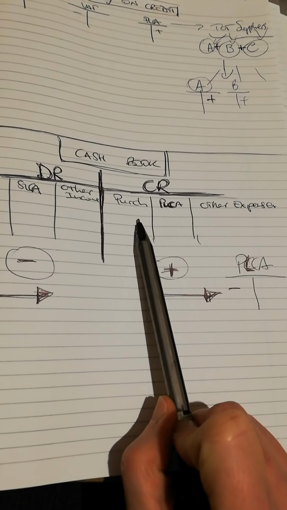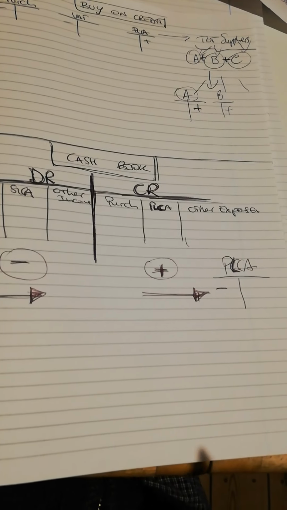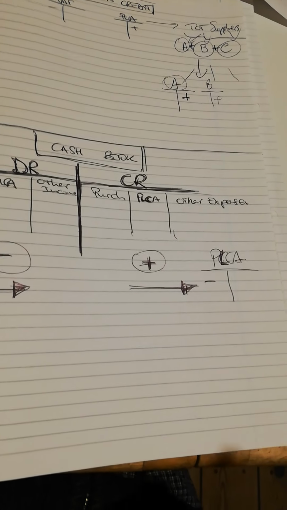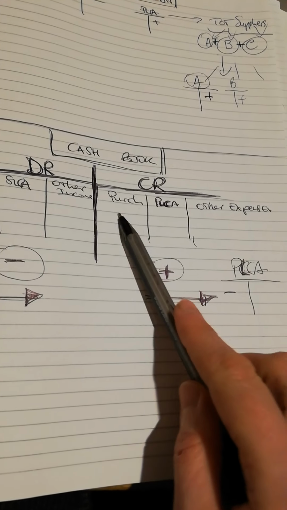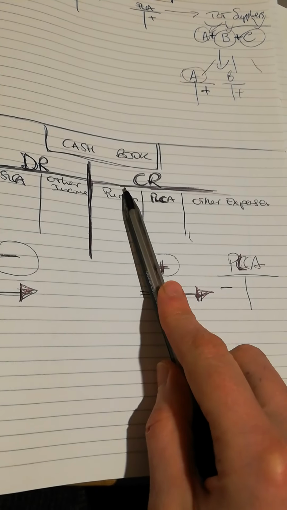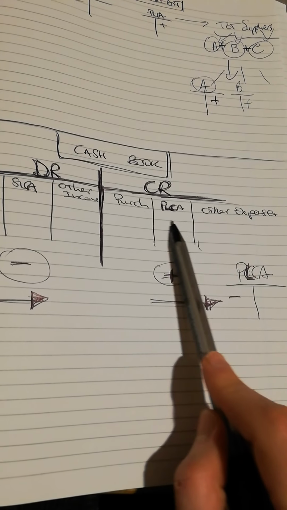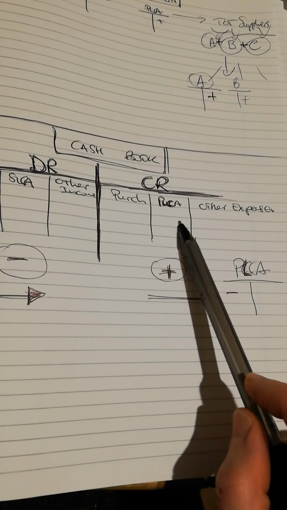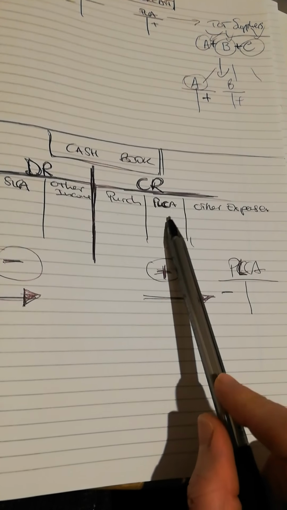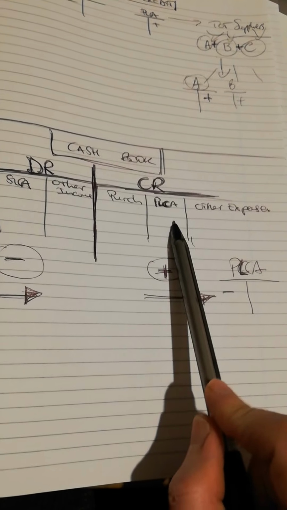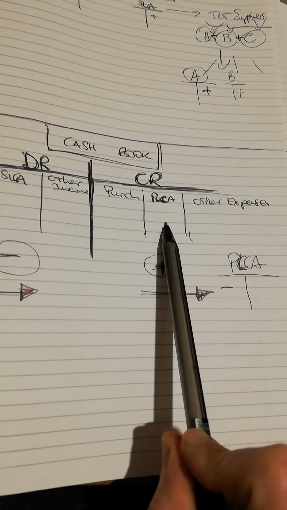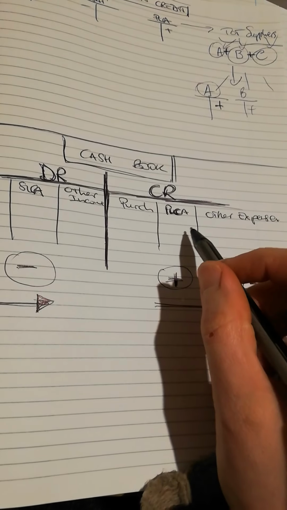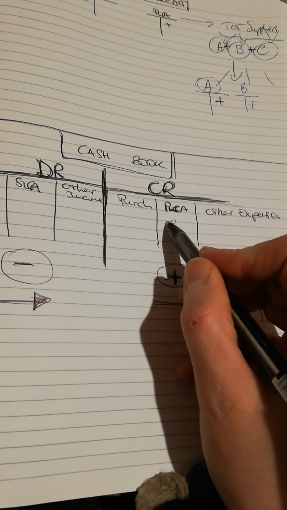So when we make a purchase, we are paying from our cash book, from our bank, so we need to record this as a credit. Similarly, when we pay our suppliers on credit, we record this on the credit side of the cash book in the purchase ledger control account. So for the cash book, this will be a credit entry.